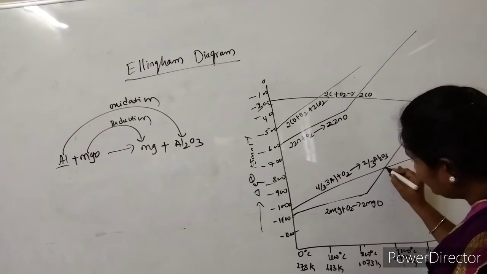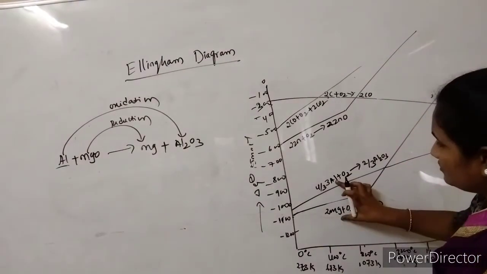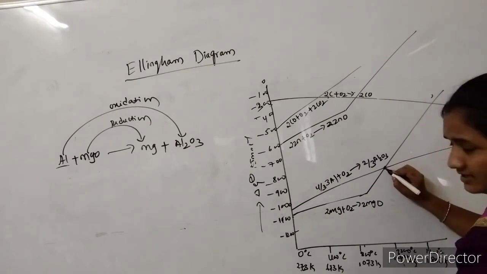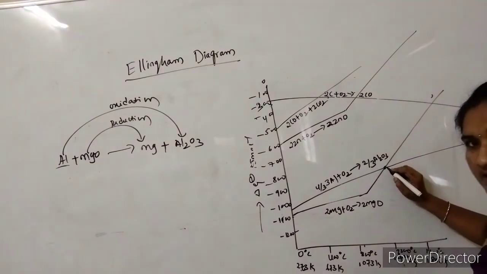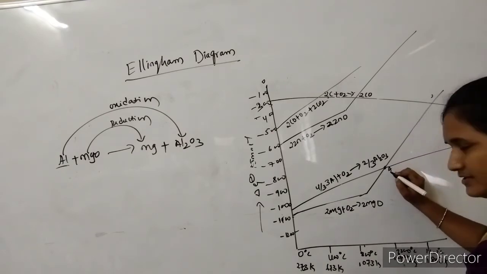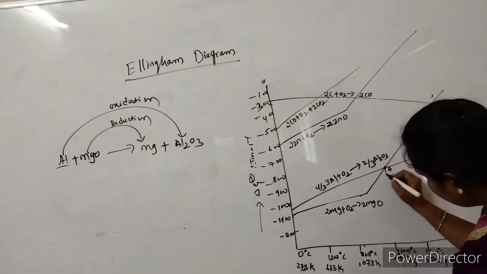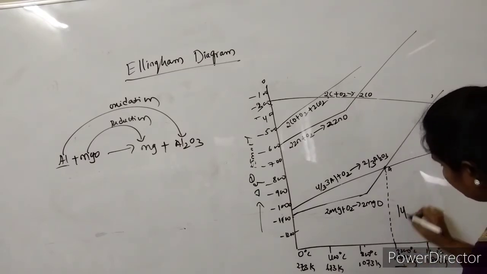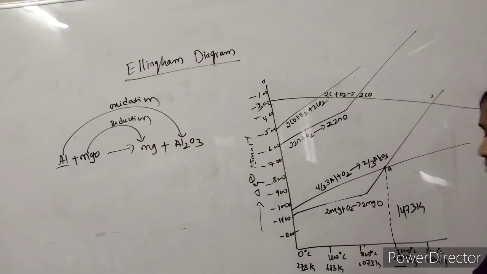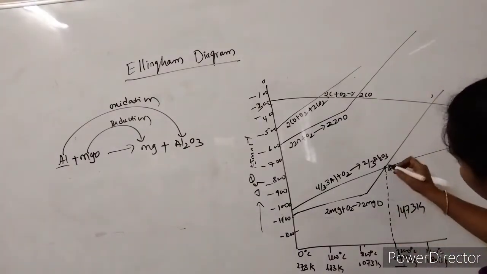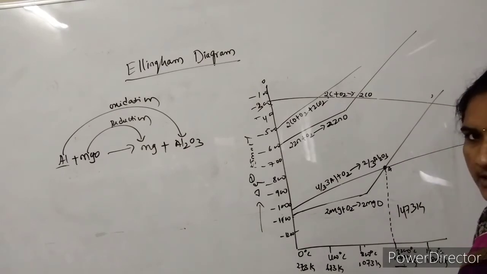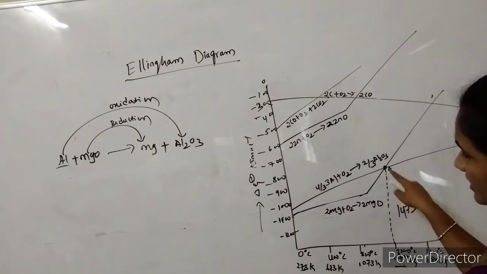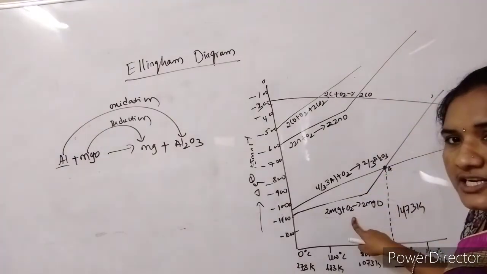So the intersection takes place between these two graphs, aluminium and magnesium; these intersect at this point. By taking this point, we have to consider the temperature. It comes to 1473 Kelvin. So it shows the intersection at 1473 Kelvin. We can see the presence of an intersection between the aluminium graph as well as the magnesium graph.